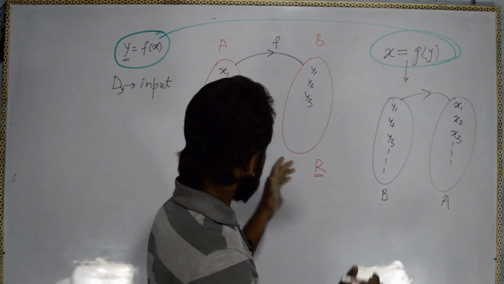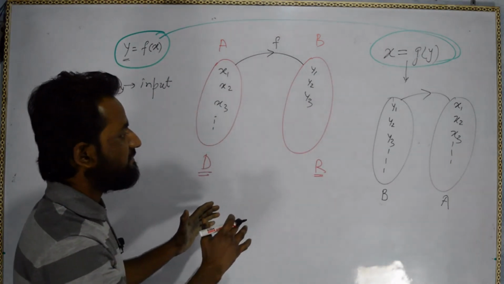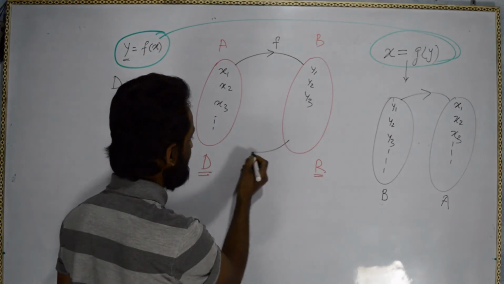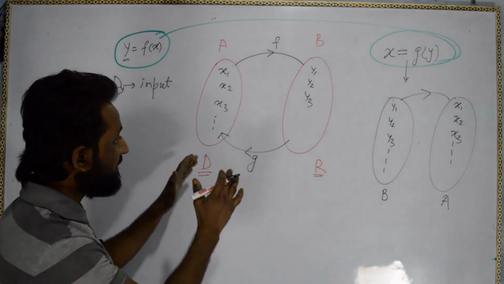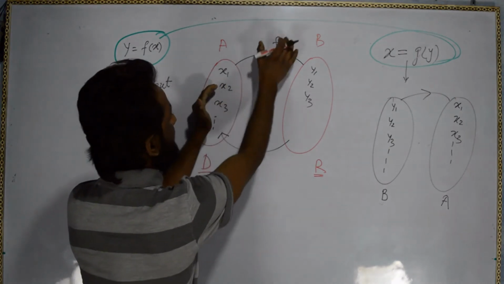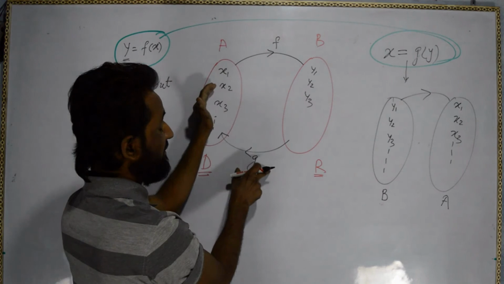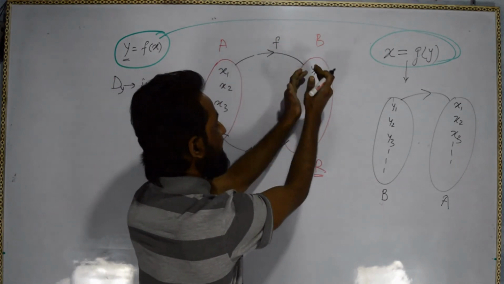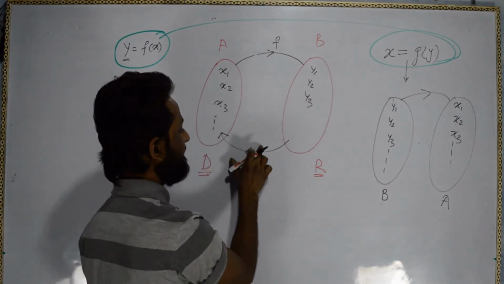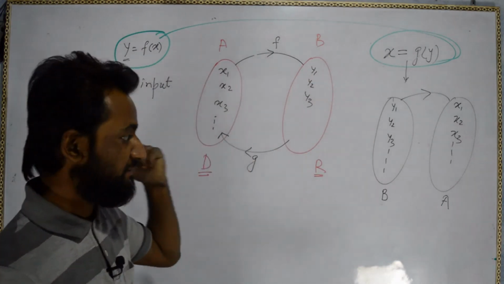If I coincide these two diagrams, then it will be like this. Whatever is the domain here is becoming the range for this. Whatever is the range here is becoming the domain for this. Hope you understood. Please note it down.